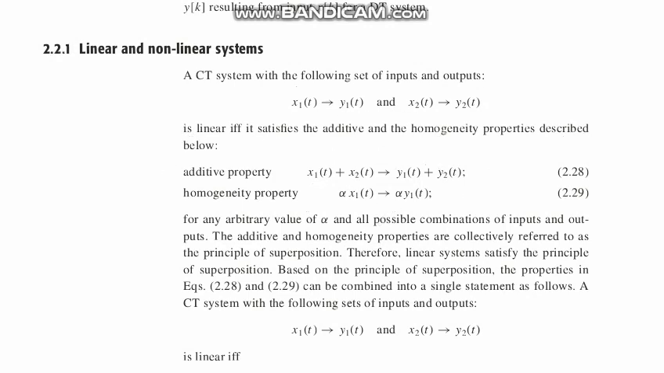So for an arbitrary value of alpha, for all possible combinations of inputs and outputs, if the system satisfies the homogeneity property and additive property both, they are collectively referred to as the principle of superposition. What is the principle of superposition? As you know, in basic electrical circuit theory, you are quite familiar with the superposition theorem. Do you know what the superposition theorem is?